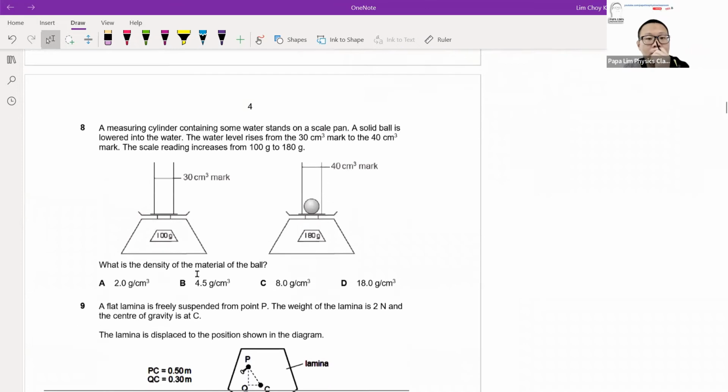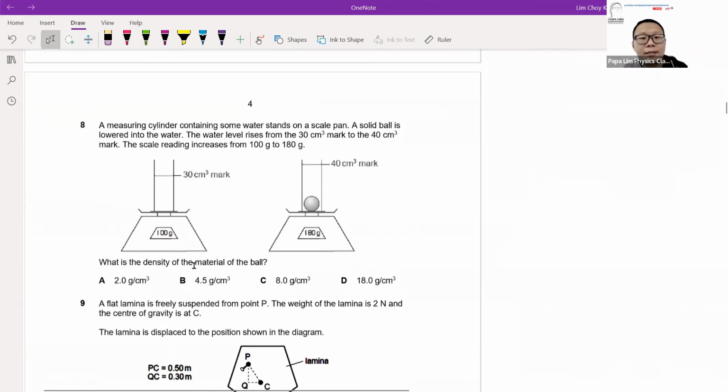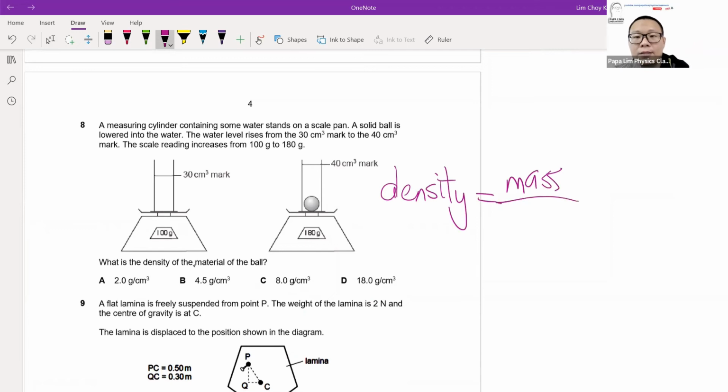Now, question 8. I will not dwell too much. It's a classic example of using the formula density equal to mass over volume. So, identifying the correct mass: the 30 cm mark had 100 gram before. After the ball is placed, this will be 80 gram more. There's an 80 gram increment, so I will know that the mass of the ball is actually 80 gram.